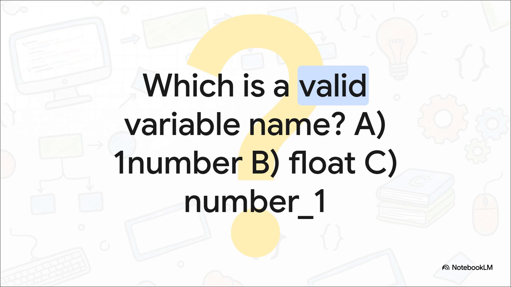All right, time for a little pop quiz. We know we can't use keywords like float or int for our own names. So looking at these options here, which one do you think is a valid legal name that we could actually create in our code? A, B, C, or D?